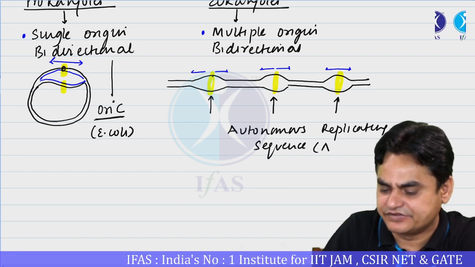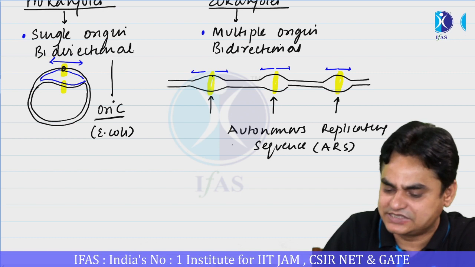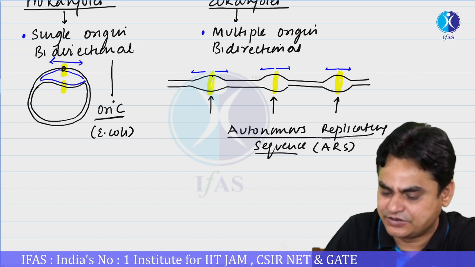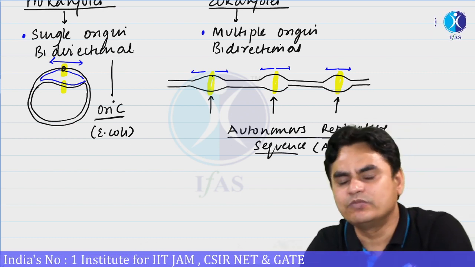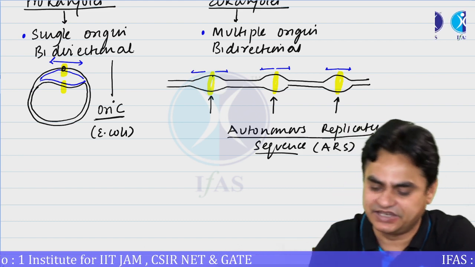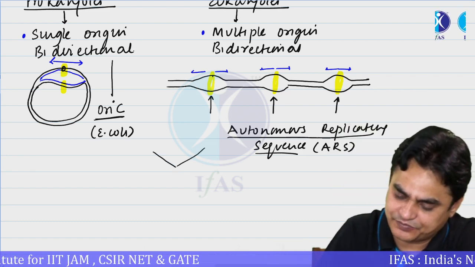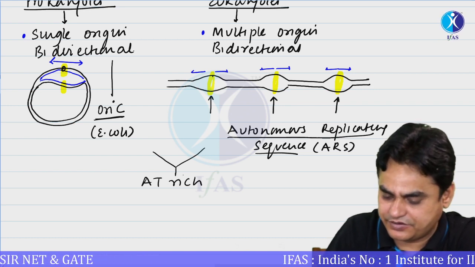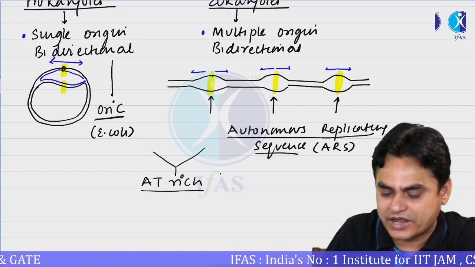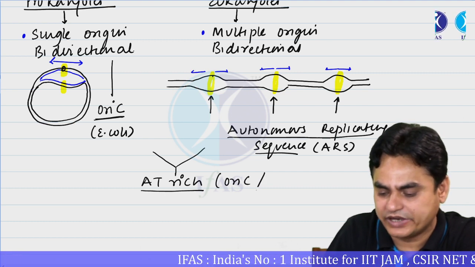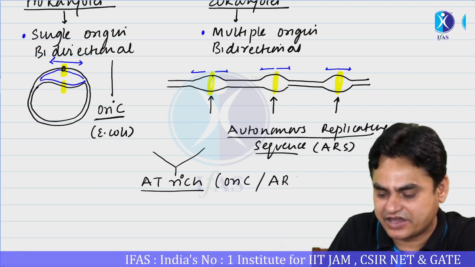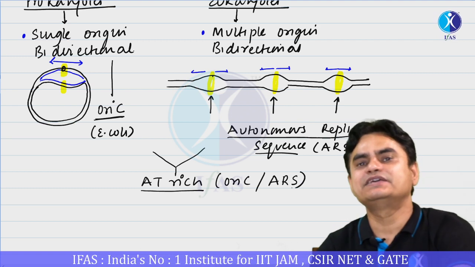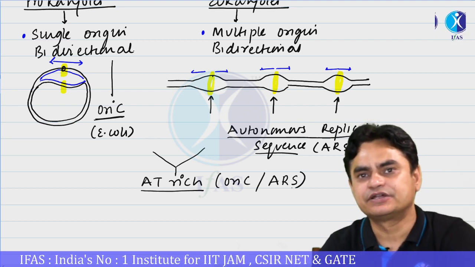We will study in detail about these OriC or ARS sequences. But one thing common in both cases is that both are AT-rich sequences, whether it is an OriC or an ARS.